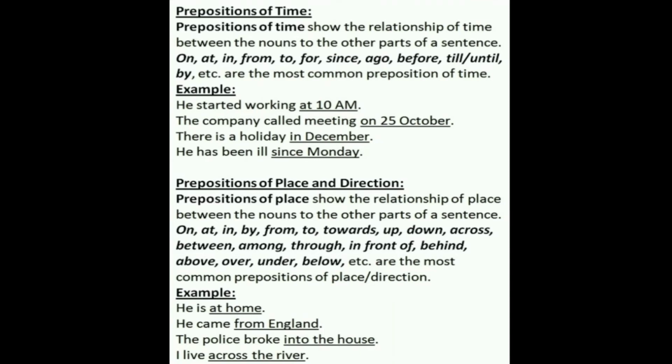He came from England. The police broke into the house. Police entered the house. If you enter some place from another place, you have to use into. Just like the boy rushed into the room, the girl jumped into the pond. From the air to the pond, from the land into the pond. That is why into. I live across the river. So these were prepositions of place and direction.